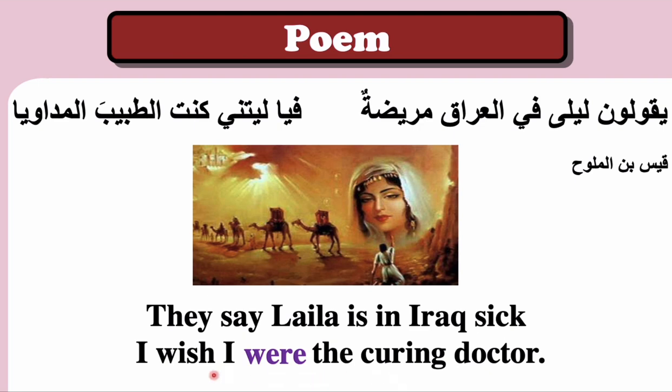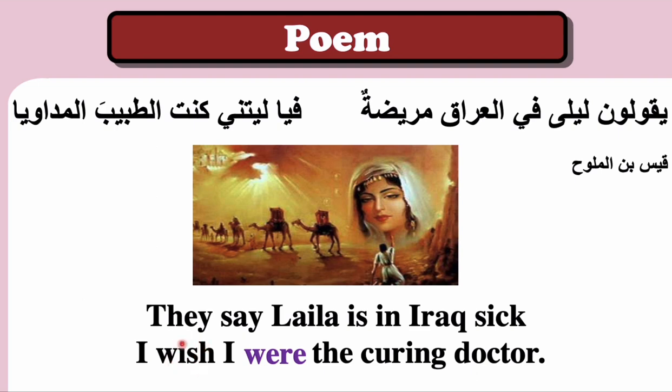Good. Now I want you to read this line and give me the form of the wish. Good. So we have I, subject, wish, plus again subject, plus simple past. Very good. So here we have the simple past. Now let me ask you this question again.